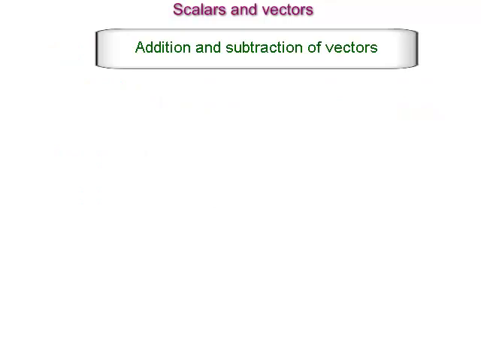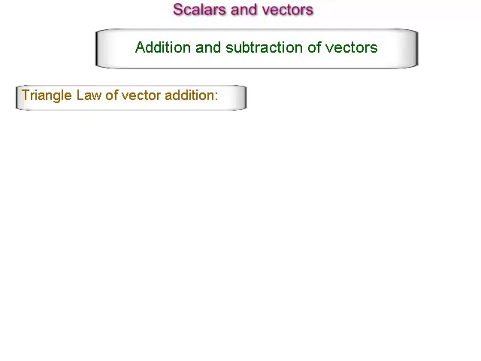Addition and subtraction of vectors. It is very important to know that only the vectors of the same type of physical quantity can be added. Vectors of the same type can be added by using the triangle law, or law of polygon of vectors, or parallelogram law. Triangle law of vector addition.